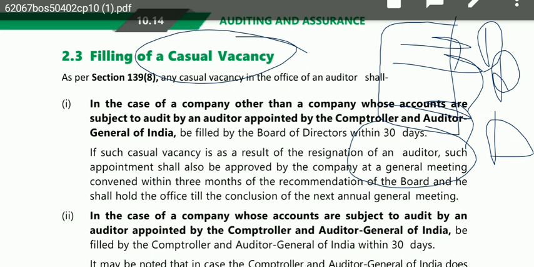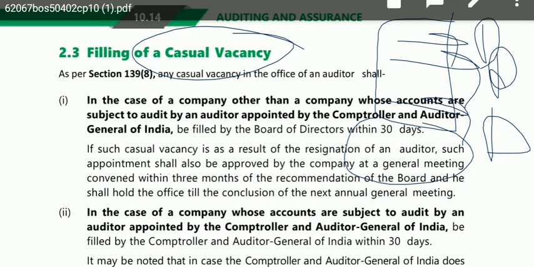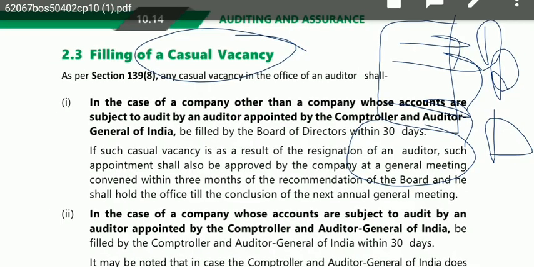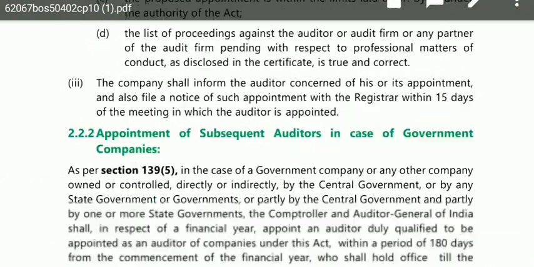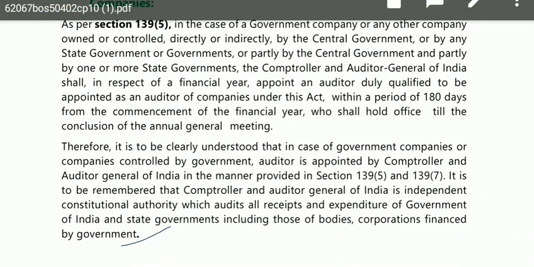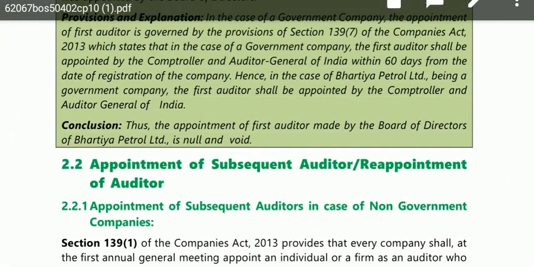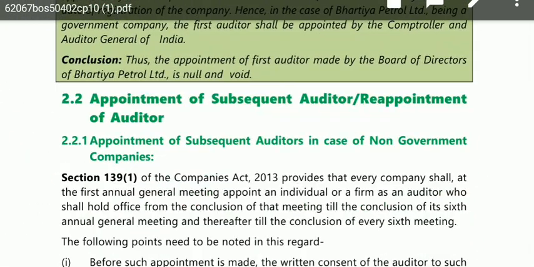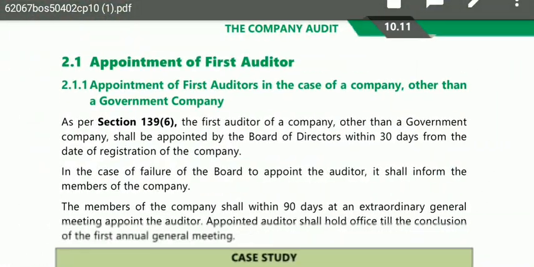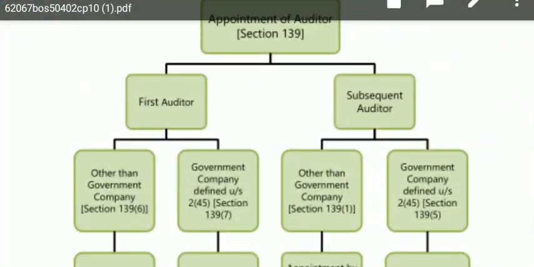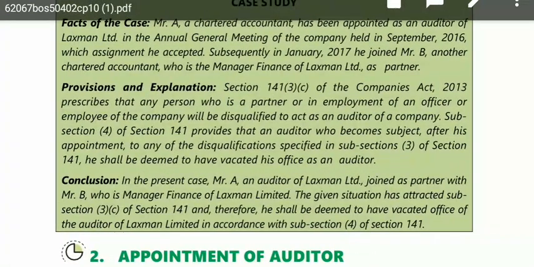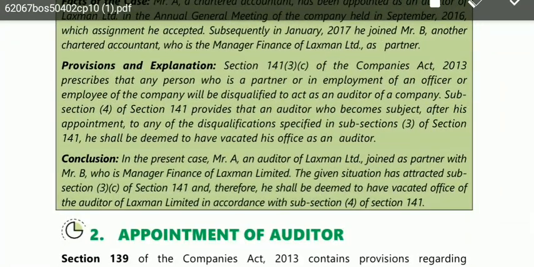So what happens is if after his appointment the auditor attracts any disqualification, then he will have to vacate his seat because he has met the disqualification. So that situation will also be termed as casual vacancy. We have already discussed this point, if you remember. Wait, let me show you. Yeah, this.